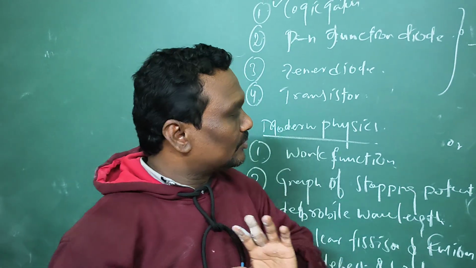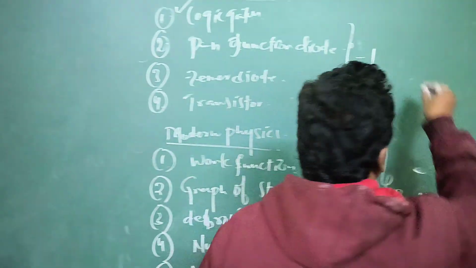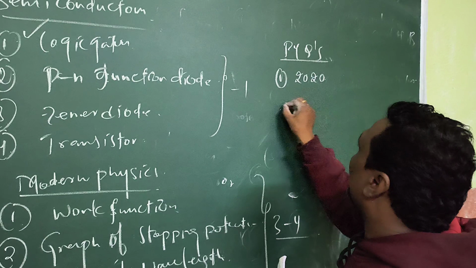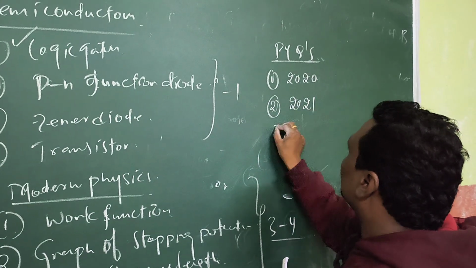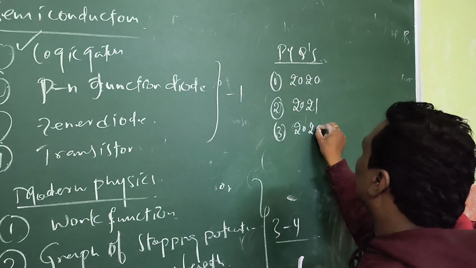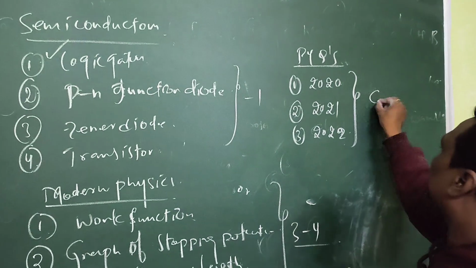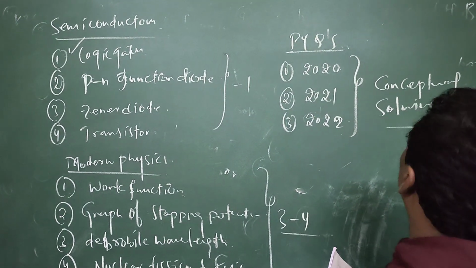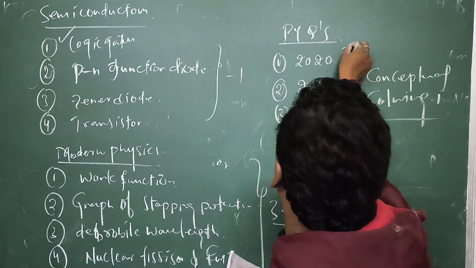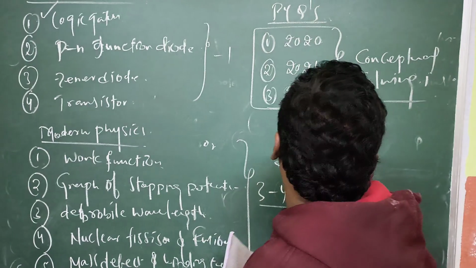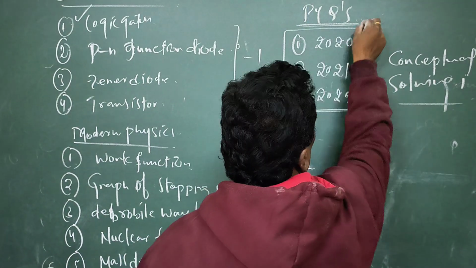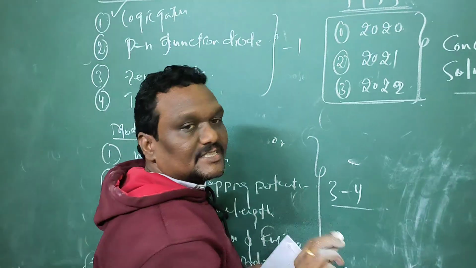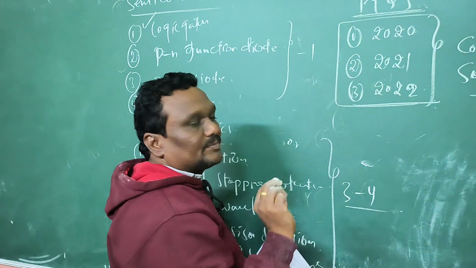My request is to go through all the PYQs, and you have to follow the PYQs of each and every chapter. In order, first you take 2020, second 2021 and third 2022. Complete the PYQs conceptually, with conceptual solving. So you have to do conceptual problem solving and complete these 3 years of PYQs. After completing the PYQs, do the revision again, that's all. That gives good performance for 2023.